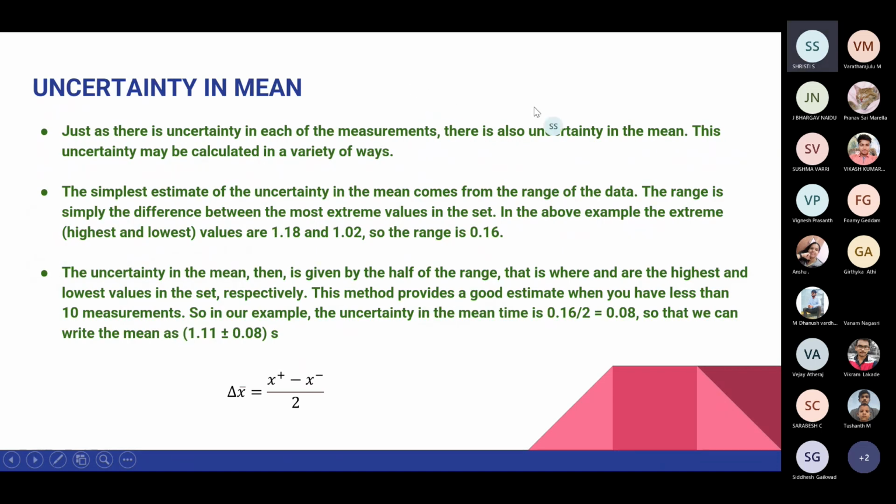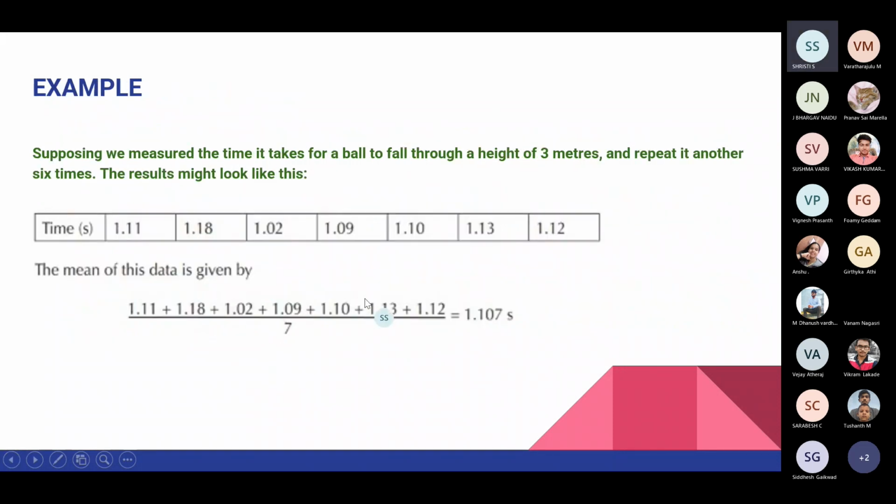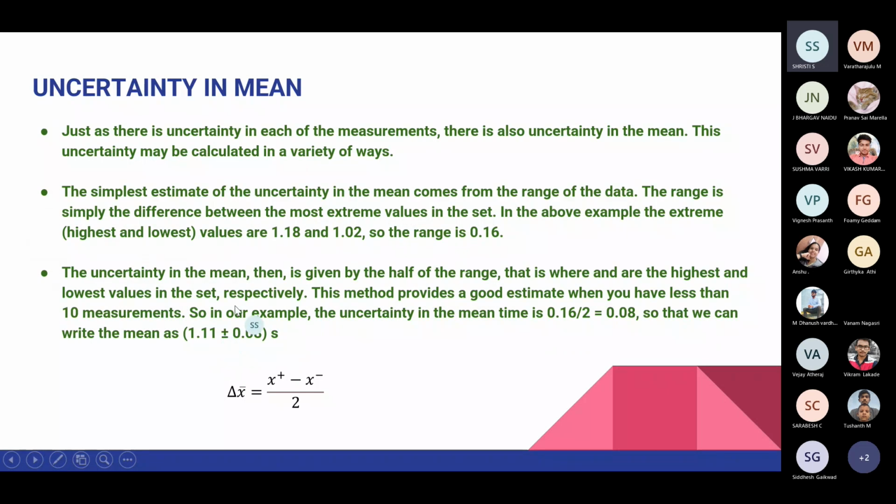The next is the uncertainty in the mean. As there is uncertainty in measurement, there is uncertainty in the mean also. This can be calculated in various ways. The simplest estimate, as you can see here, is by taking the range of the numbers and taking half of it. As in the previous slide, the maximum value is 1.18 and the minimum value is 1.02. So we take the difference here and then divide it by 2, and we get how much our error varies. So it's plus or minus half the range.